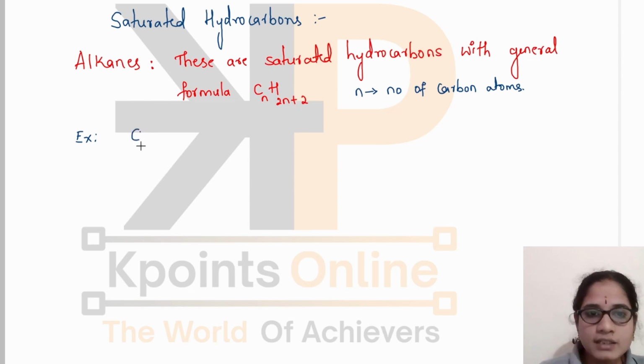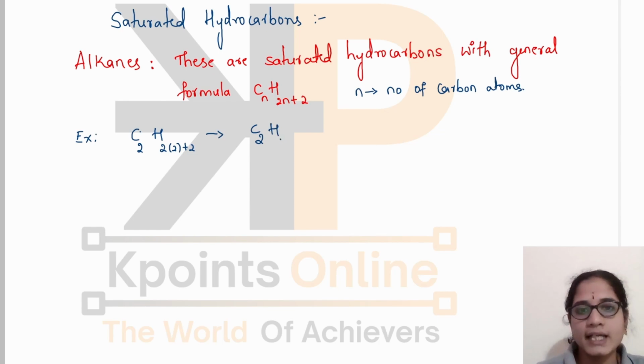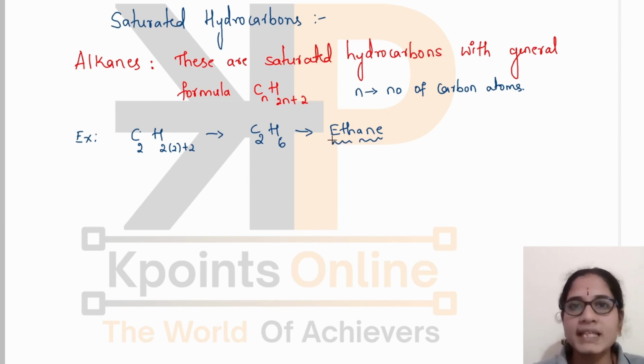If I take the number of carbon atoms to be 2, then I get the formula C2H(2 into 2 plus 2), that is C2H6. This is called ethane. What does ane represent? It is an alkane. And eth represents that it contains two carbon atoms. Depending on the number of carbon atoms, we will start the naming with meth, eth, prop, in this way. We will learn about the naming, that is nomenclature, of these compounds in the later part.